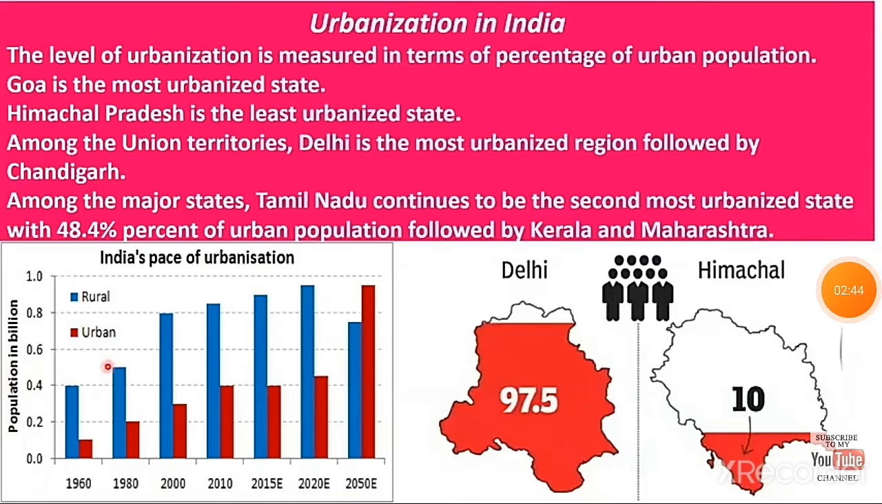So urbanization is the movement of people from rural area to urban areas. Next, urbanization in India. The level of urbanization is measured in terms of percentage of urban population. Goa is the most urbanized state. Himachal is the least urbanized state. Among the union territories, Delhi is the most urbanized region, followed by Chandigarh. Among the major states, Tamil Nadu continues to be the second most urbanized state with 48.4% of urban population, followed by Kerala and Maharashtra.